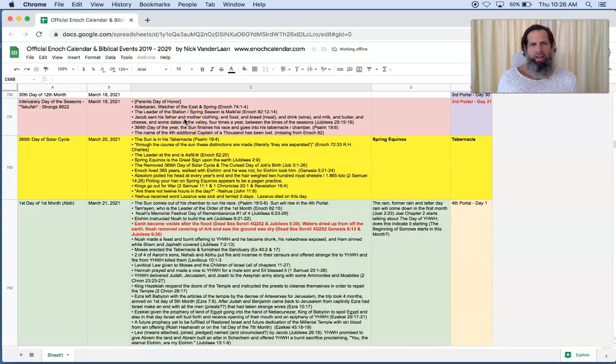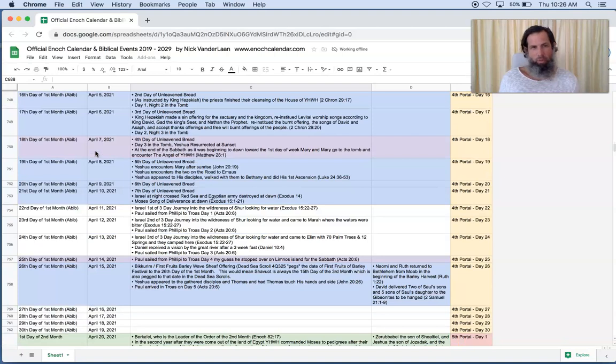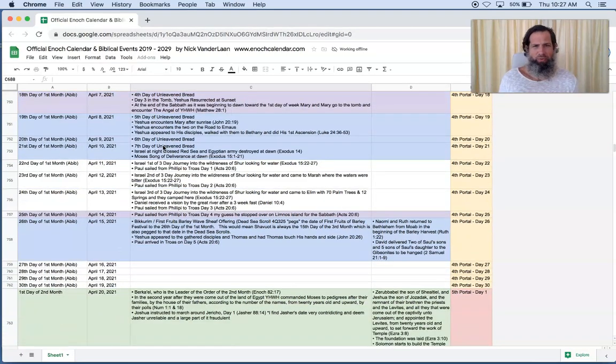The other calendar that I have this year for you, brothers and sisters, is the Enoch calendar spreadsheet with the biblical event anniversaries. And it's going to be for 2021 through 2022. And in this calendar, you're going to have all of the biblical anniversaries that happened on these days with the festival days.